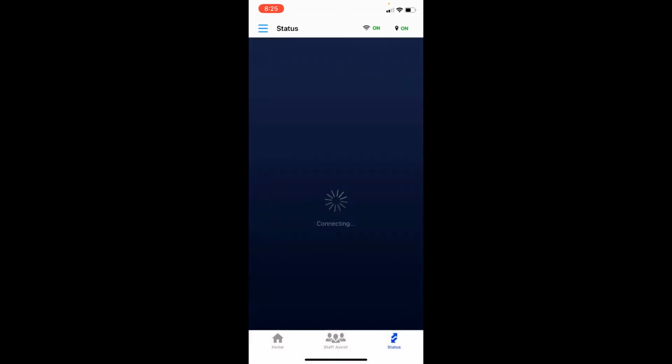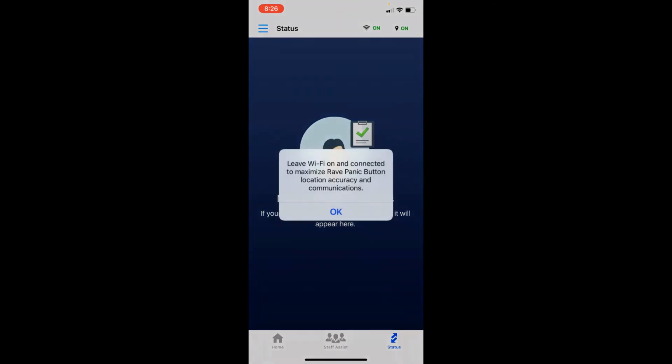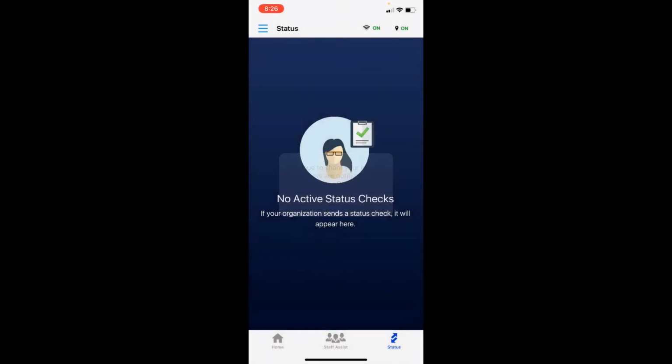Let's take a look over here at the status. There are no active status checks at this time, so if there was, this is where those will appear for you. And then up at the very top right, we have Wi-Fi connection is on, and to the far right of that, we have the location services are on as well. If you click that, it will say leave Wi-Fi on and connected to maximize Rave panic button location accuracy and communications. So that's important. And then we also have the one to the right. It says continue to share your location with others if you activate your Rave panic button.